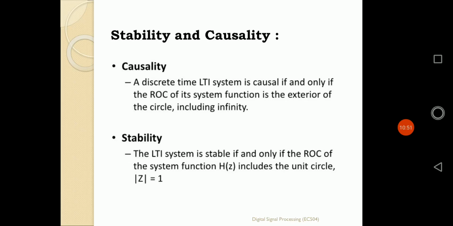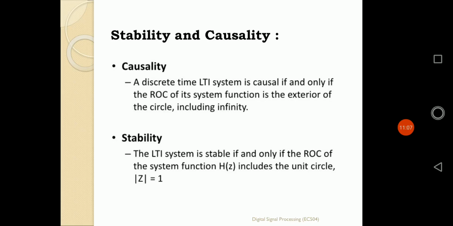The system's ROC should be exterior of that of the circle. And what is the stability? The LTI system is stable if and only if the ROC of that system function includes the unit circle. That means the value of |z| equals 1.